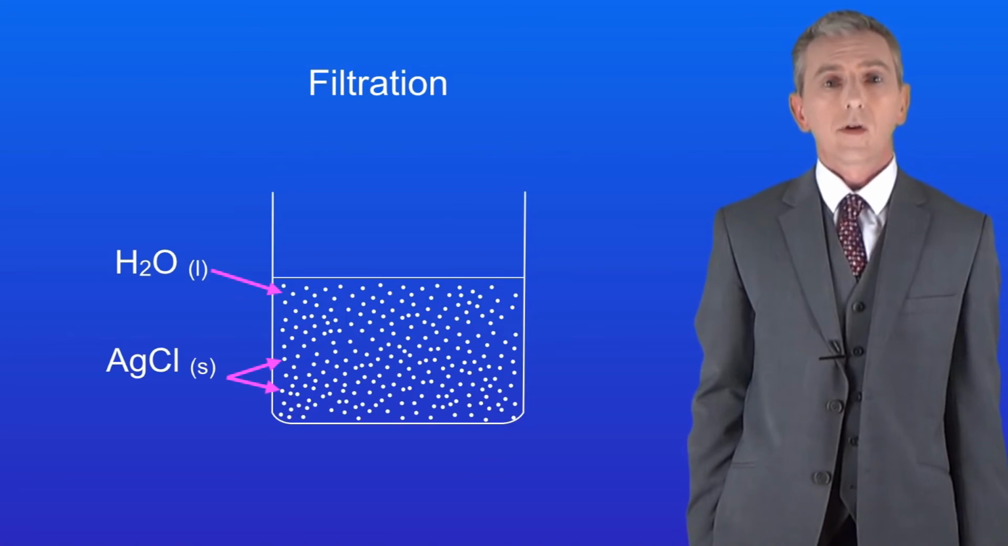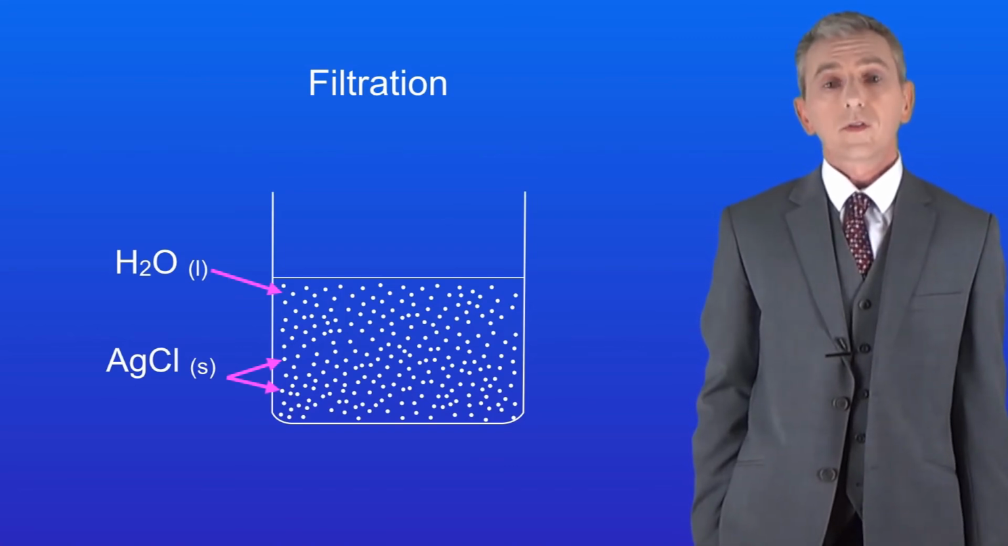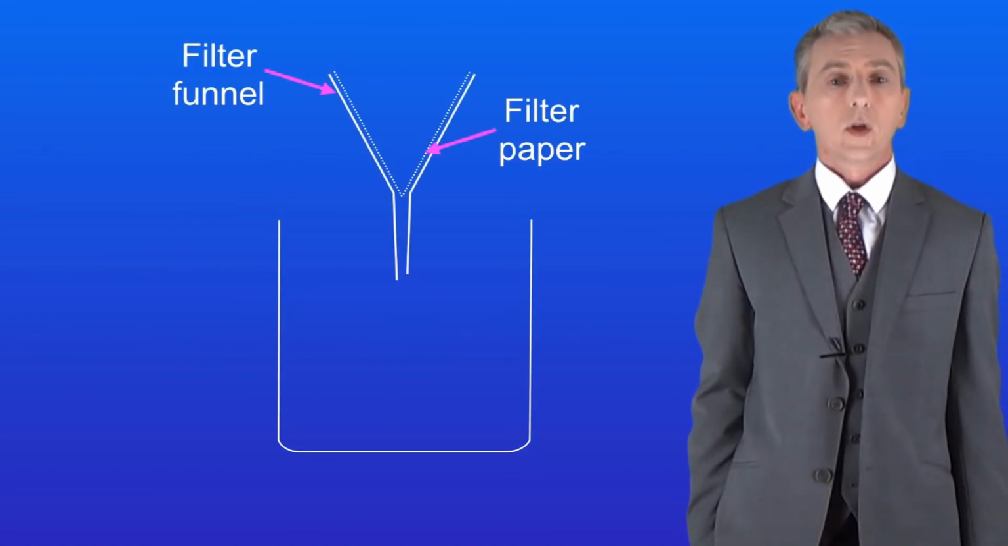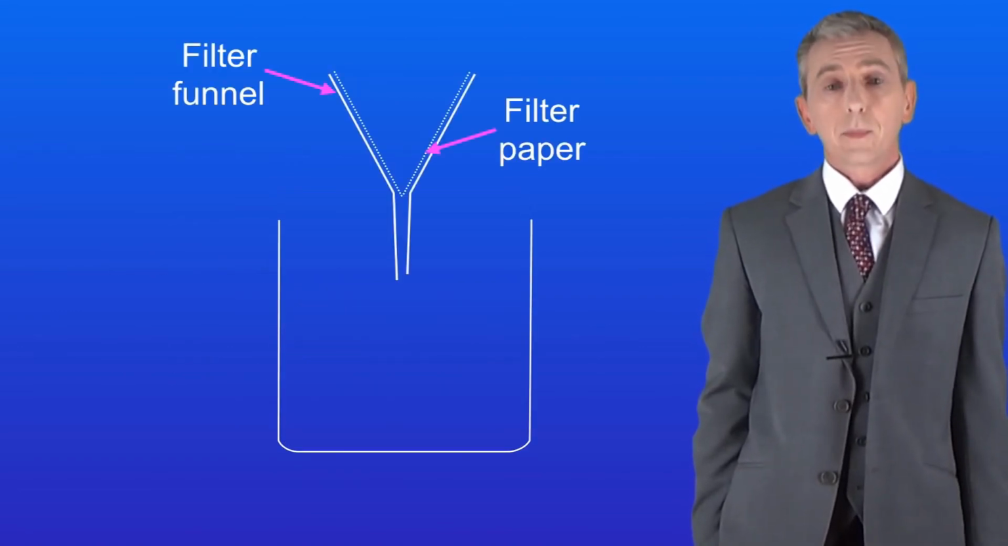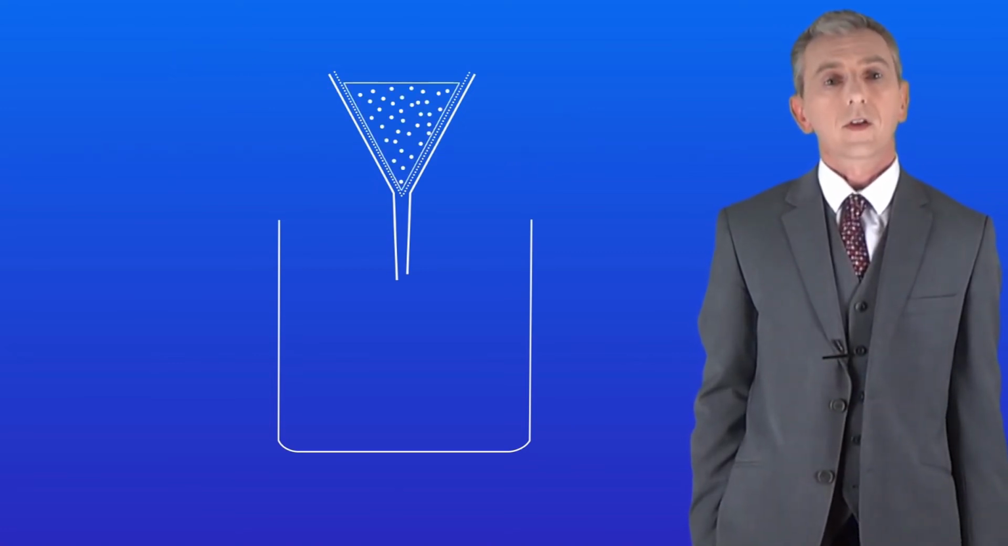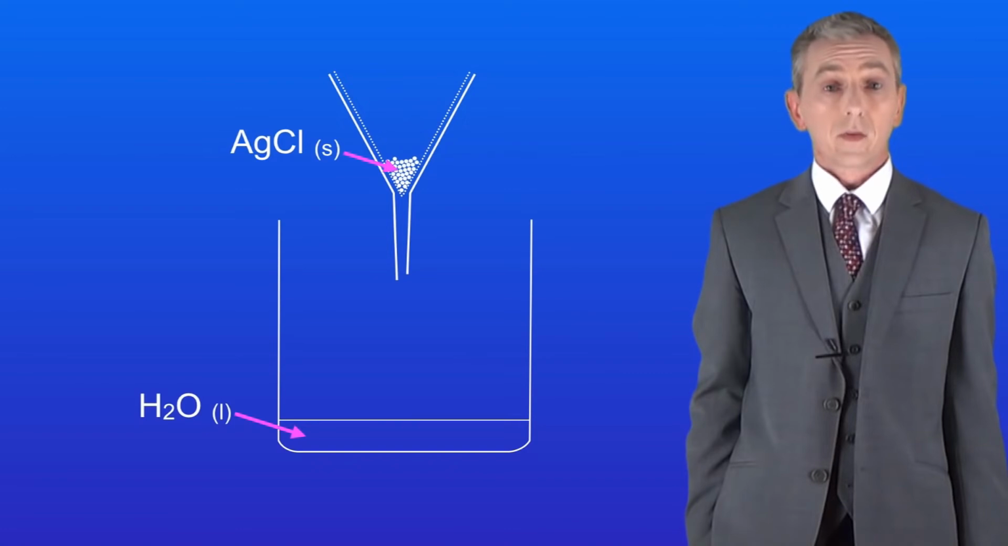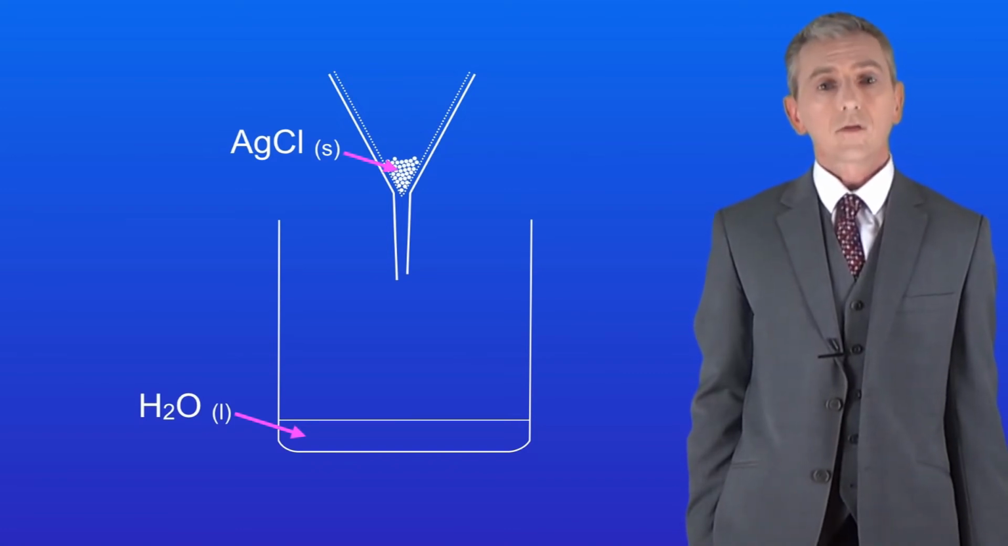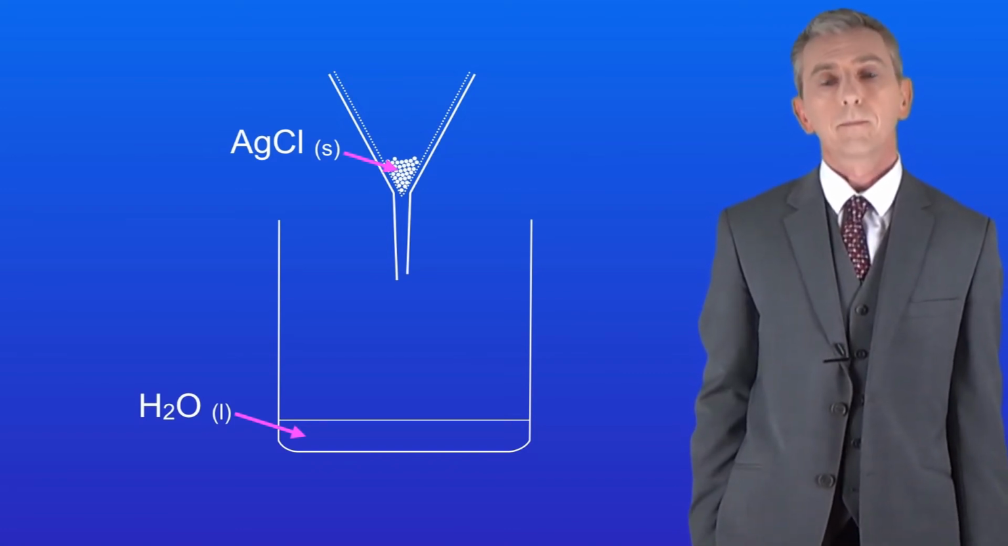So because the silver chloride is insoluble in water, we can use filtration to separate these two substances. To do this, we use a filter funnel and a filter paper like this. We start by pouring our mixture into the filter paper. The liquid, in this case the water, simply passes through the tiny pores in the filter paper.